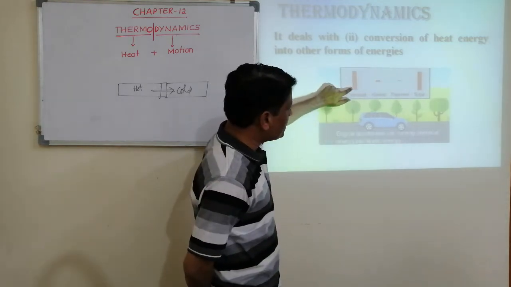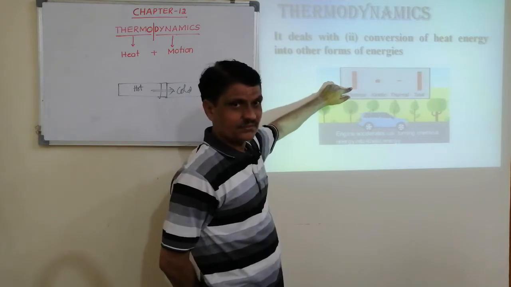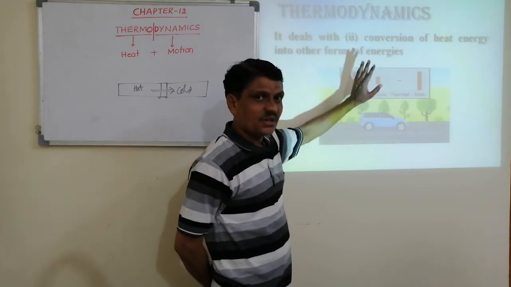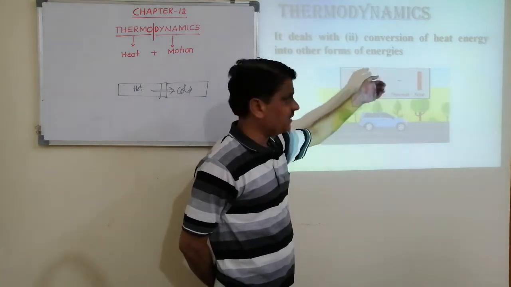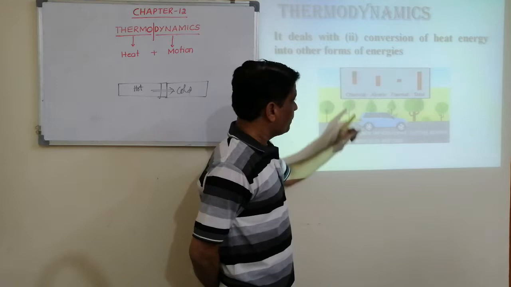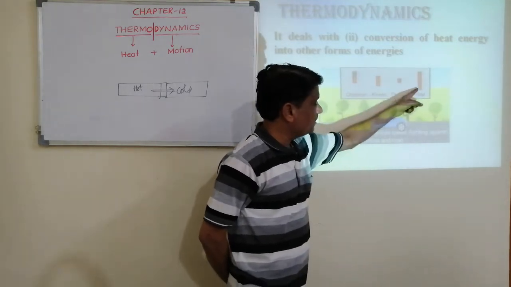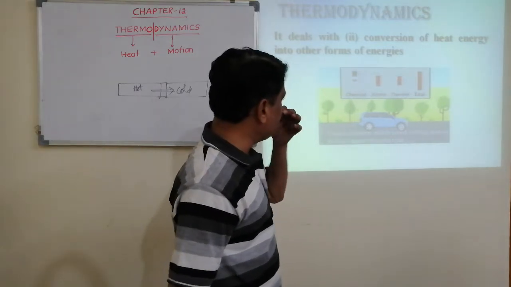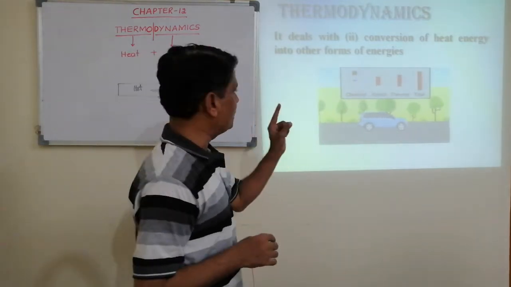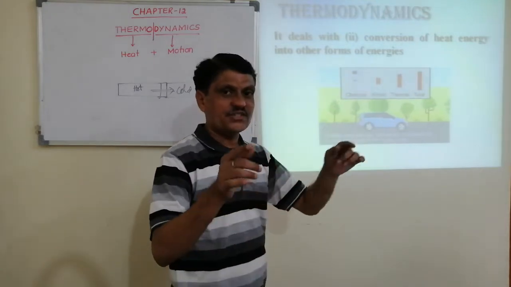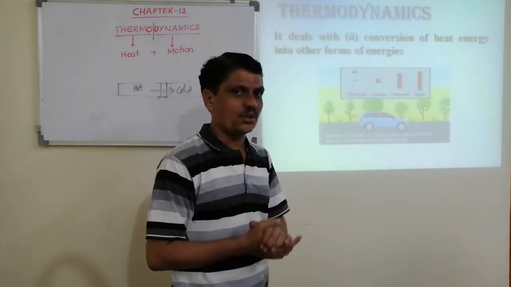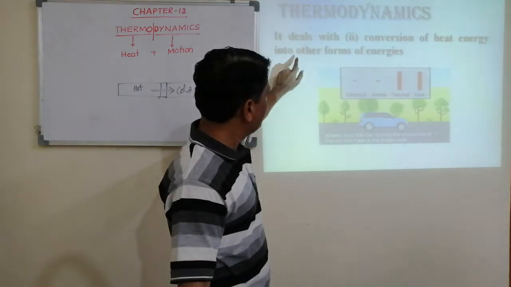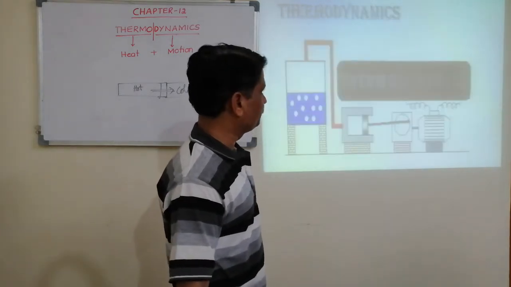Burning of fuel is nothing but chemical energy. That chemical energy is converted into heat energy and kinetic energy. But when we look at these three, the total remains constant, right? So finally, thermodynamics deals with exchange of heat energy between a hot body and a cold body and conversion of heat energy from one form to another form.